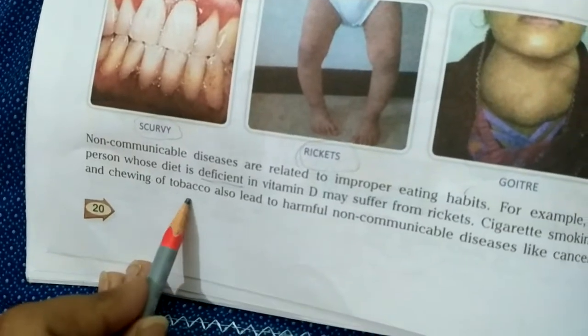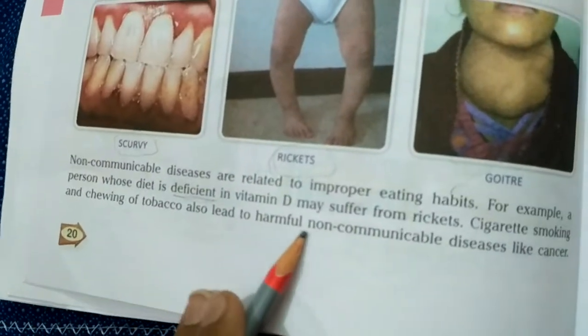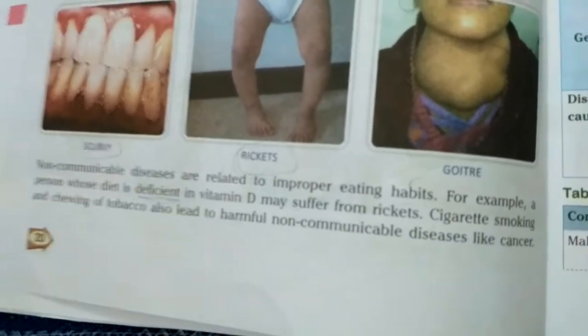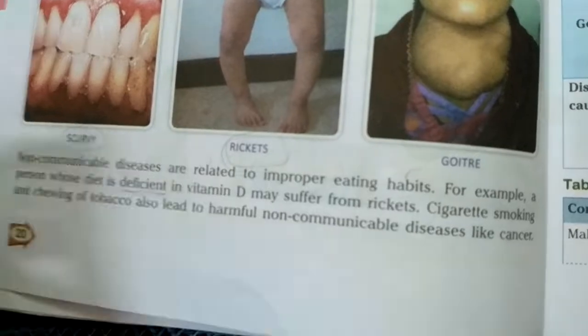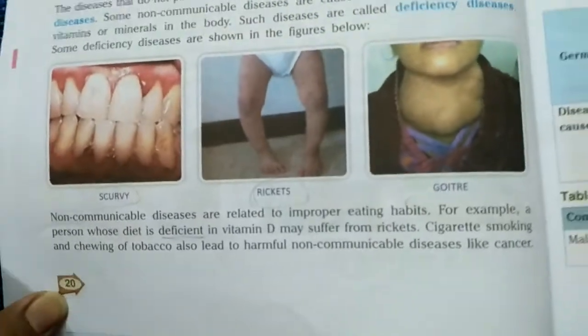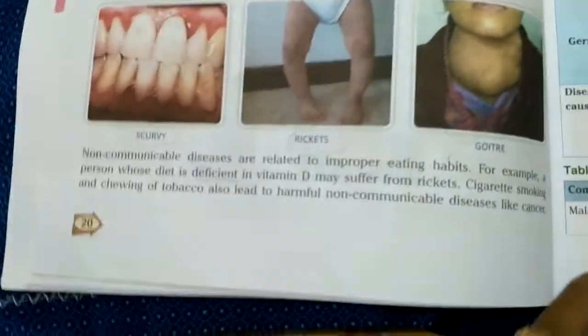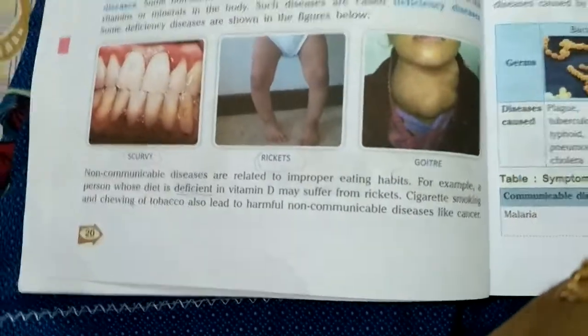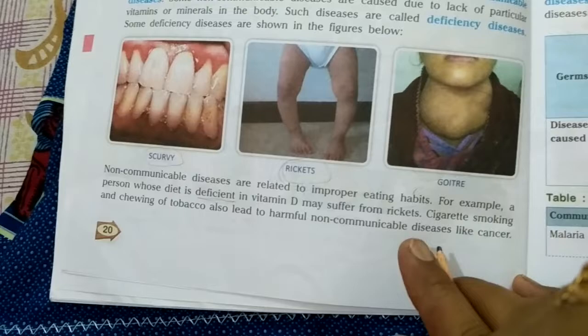Cigarette smoking and chewing of tobacco also lead to harmful non-communicable diseases like cancer. In the starting of this video also, I have told you that there are certain non-communicable diseases which remain in one person's body only. They cannot spread from one person to another person.